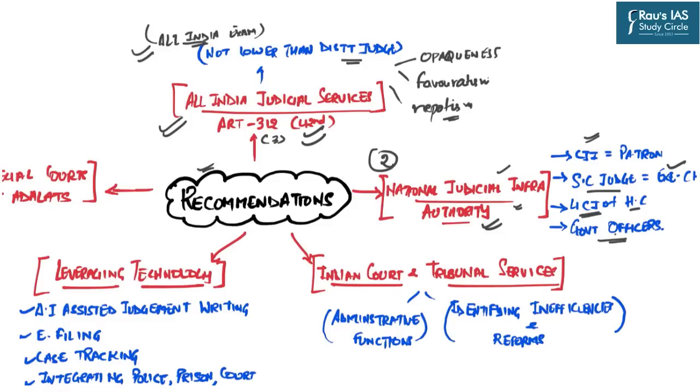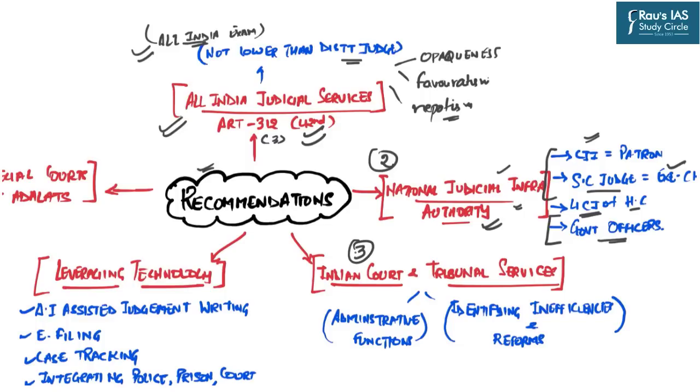Now, this is done in order to ensure collaboration and coordination between the members of the judiciary as well as the members of the executive. If these both organs of the state come together and form the National Judicial Infrastructure Authority, it is believed that it will be responsible for strengthening the infrastructure of India's courts ecosystem.